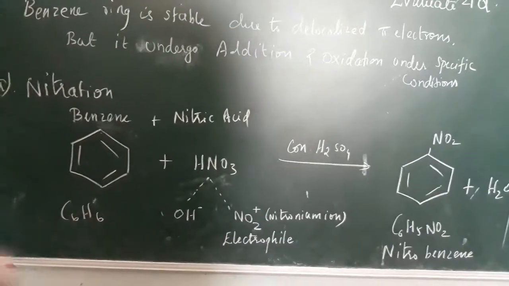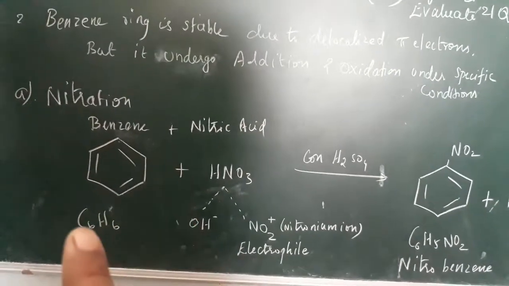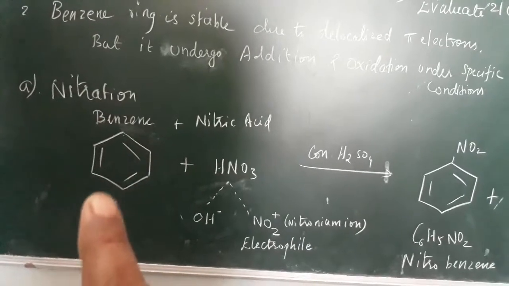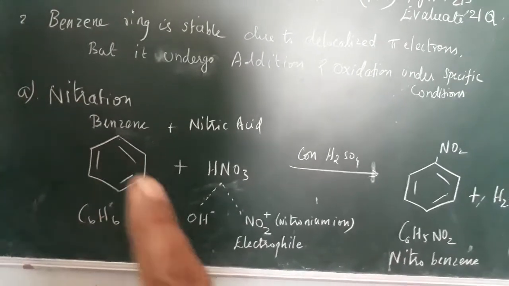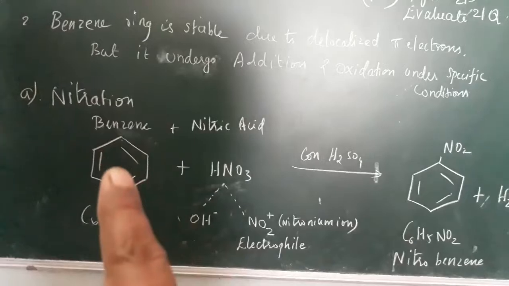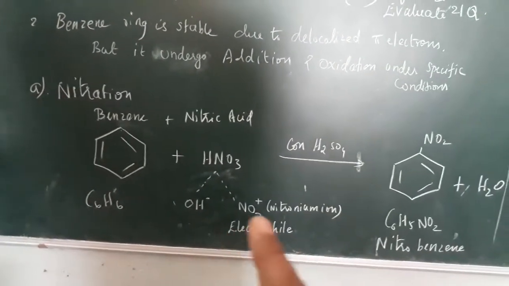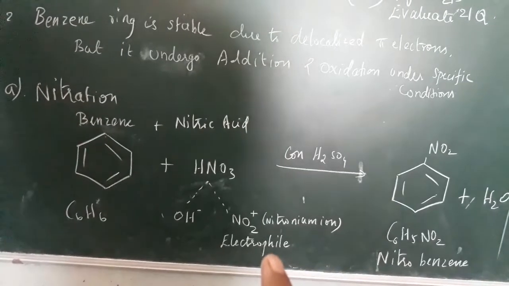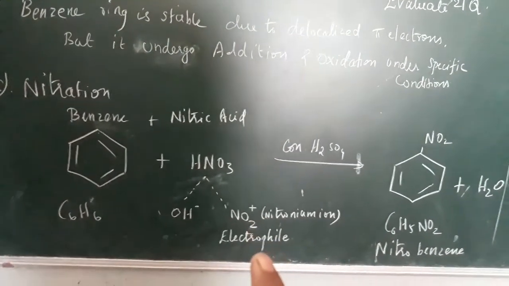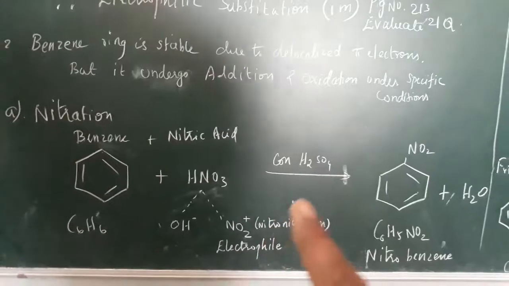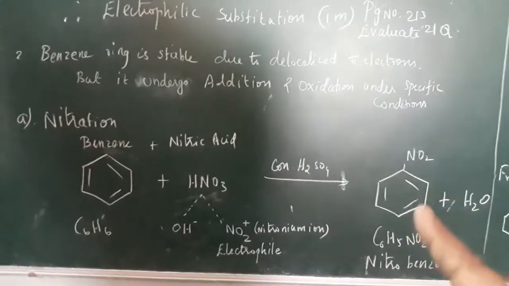Now which one is negative here? The benzene ring is an electron rich center, so it has a negative character. The NO2 plus attracts the negative character of benzene. Something that attracts electrons is called an electrophile. Now which one is the electrophile? The NO2 plus is the electrophile. That electrophile is attached to the benzene. How is it attached?